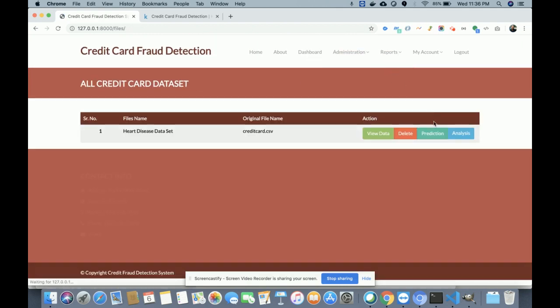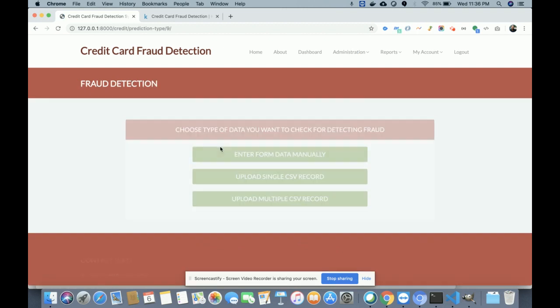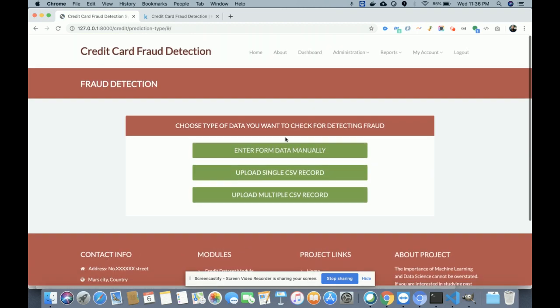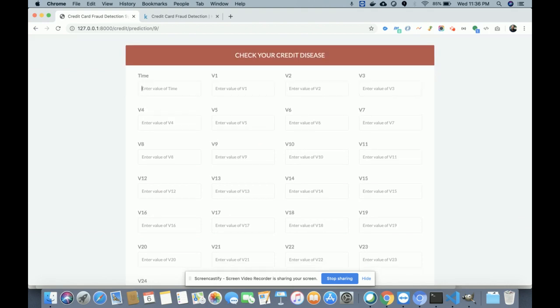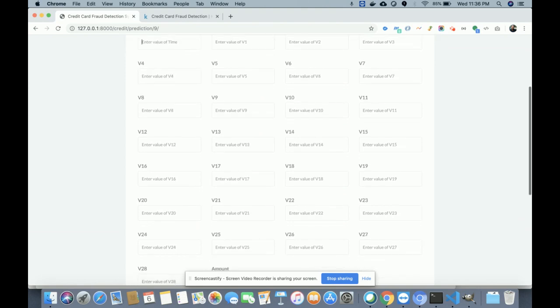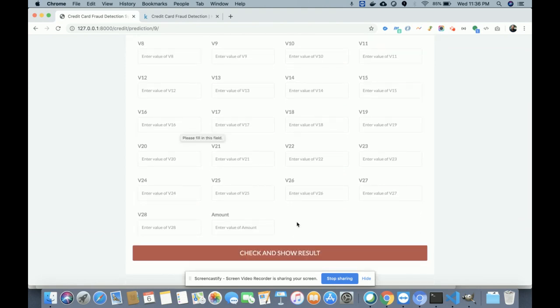So let me go through the predictions. In the prediction, you will get three things. The first is enter form data manually. Once you click on it, you will get a form where you need to input all of the data one by one. It's a very lengthy process, meaning you need to copy and paste the values from the CSV file, fill in this whole form, and submit it.